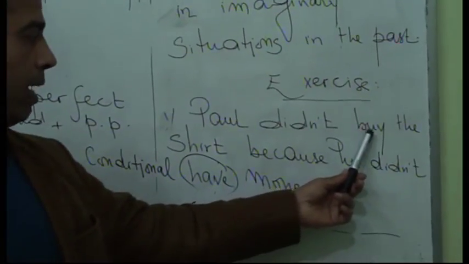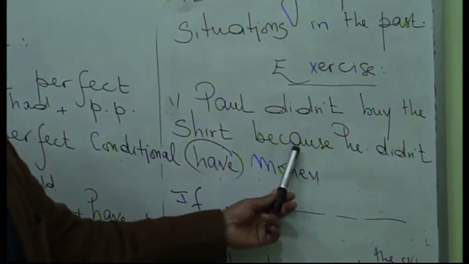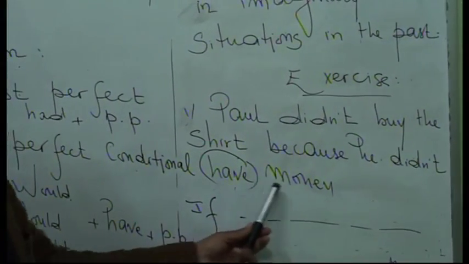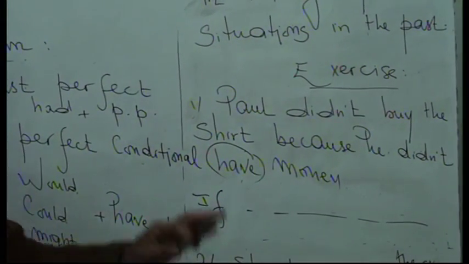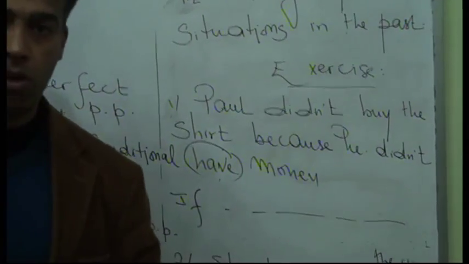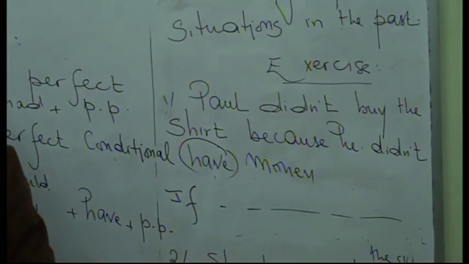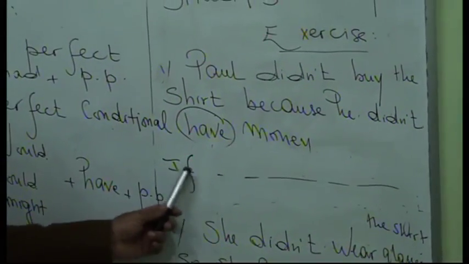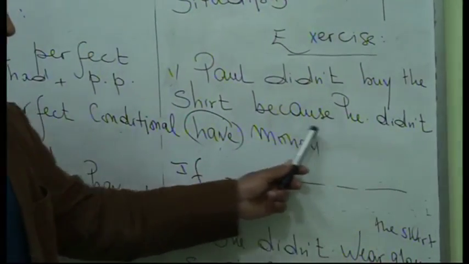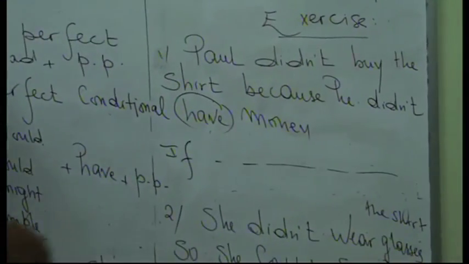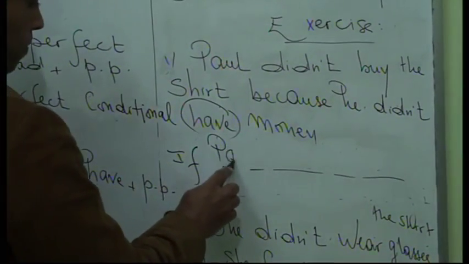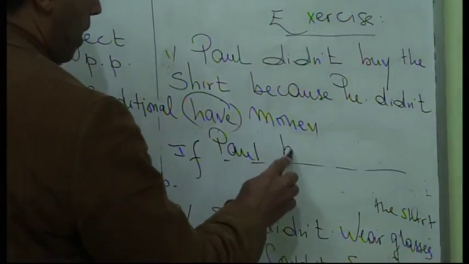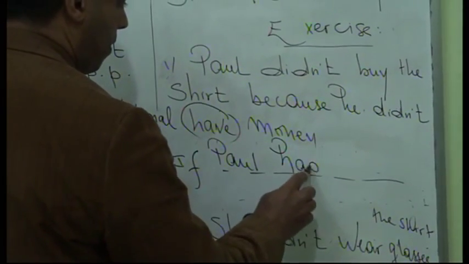Paul didn't buy the shirt because he didn't have money. So the first thing to focus on is to understand the sentence. If we understand the sentence, we're going to start with this part. If Paul had.